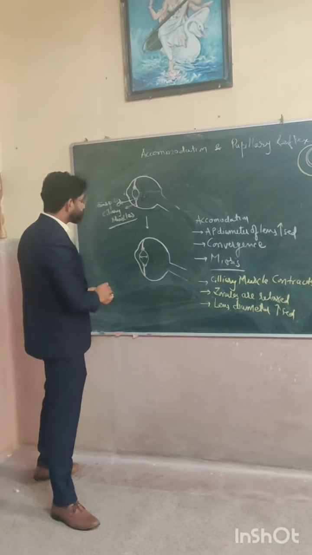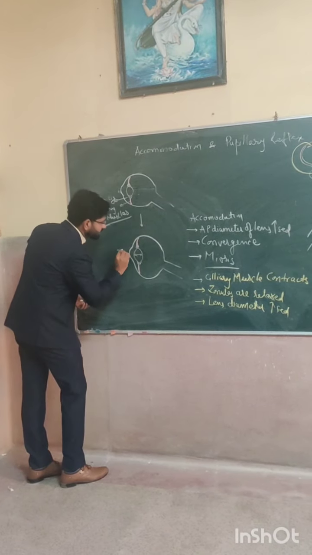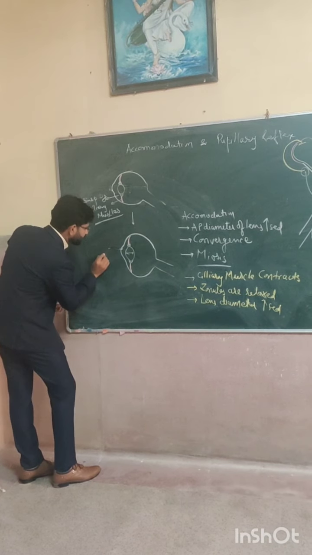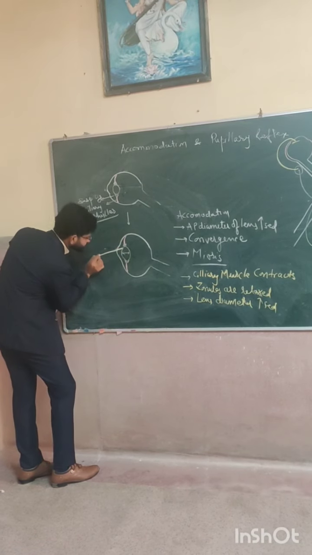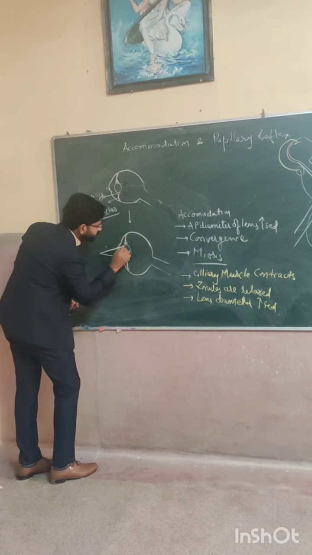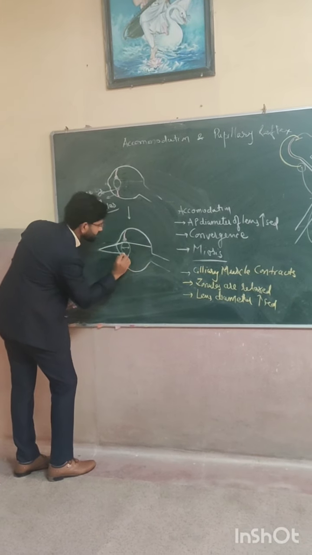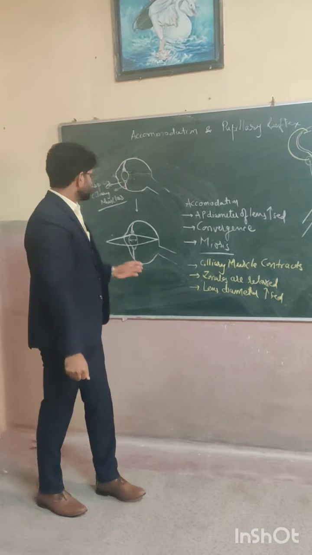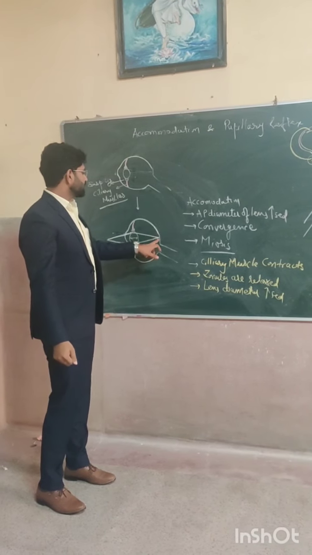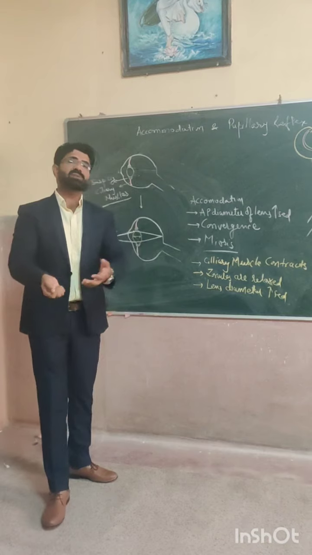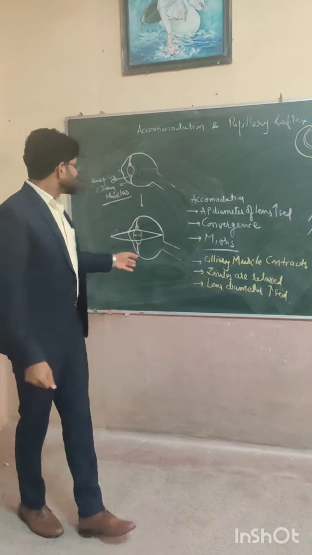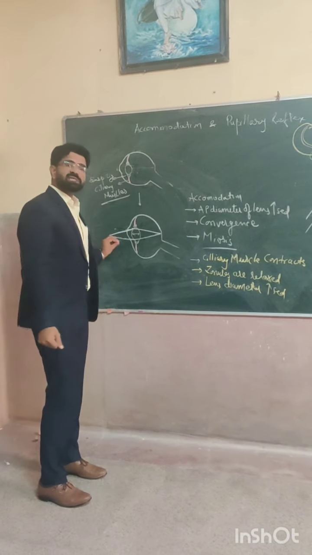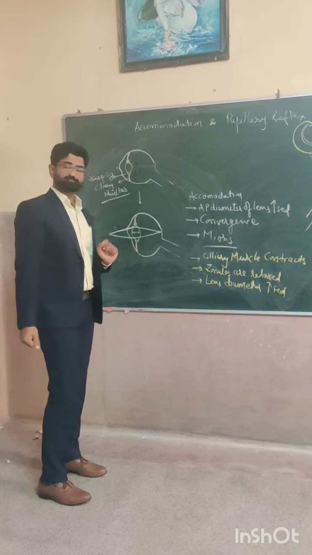Due to the more curvature of the anterior surface, the light rays coming from a near object get more deflection and come to the point where we need, the point of retina, by which our eye will perceive the stimuli. Correct? And then we are able to focus on near objects.